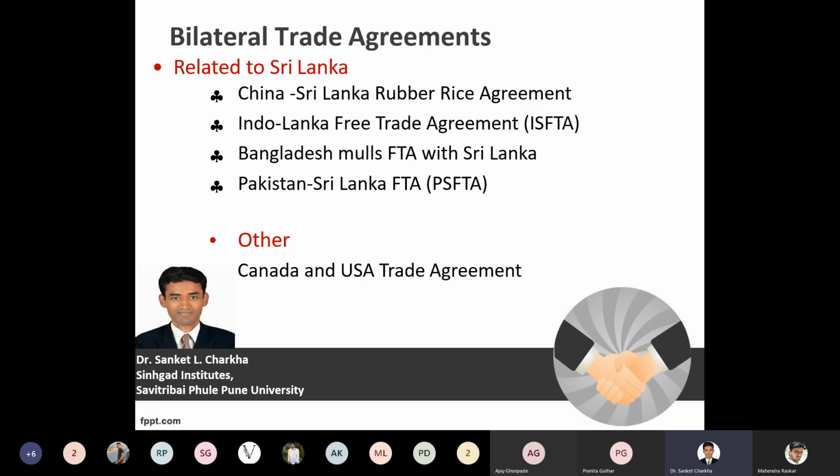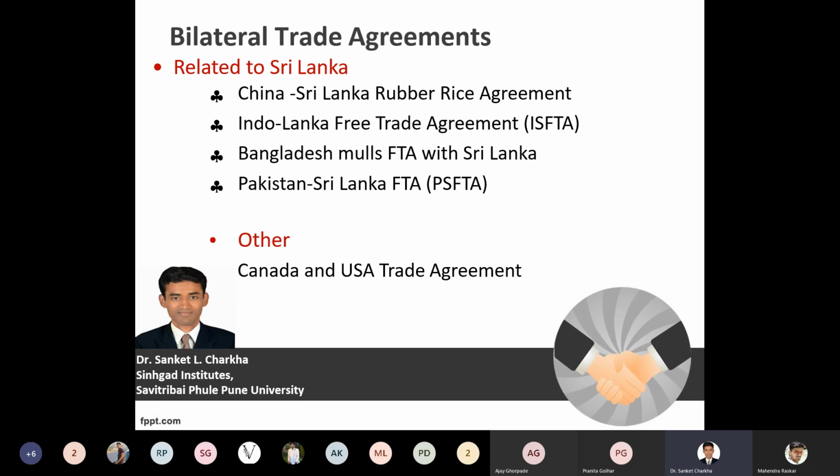Another example with respect to Sri Lanka is the Indo-Lanka Free Trade Agreement, ISFTA, wherein a bilateral agreement is specifically between India and Sri Lanka. Another is the Bangladesh-Sri Lanka FTA. So a particular nation, Bangladesh, has an agreement with Sri Lanka. So only two member countries. Bilateral means bi, two. So only two countries are trading and conducting business activities. Another is the Pakistan-Sri Lanka Free Trade Agreement, that is PSFTA.